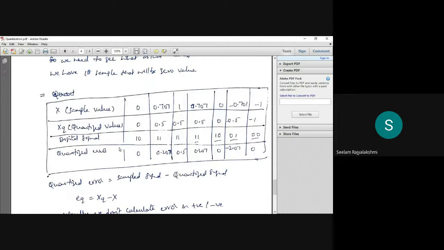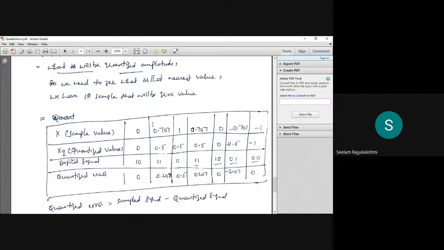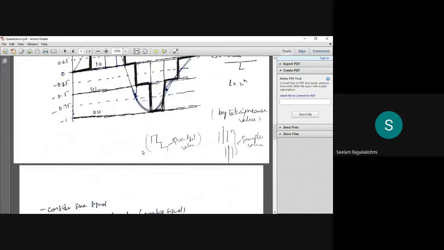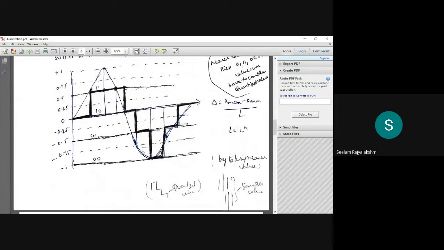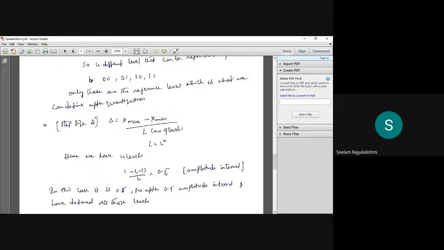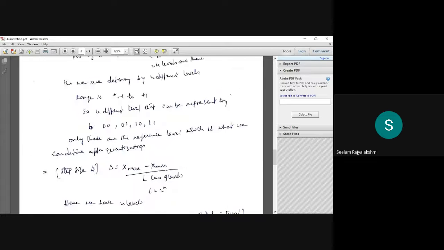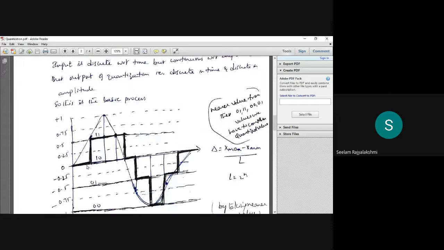Now let us see how we will draw the quantized values. We have to consider the nearest values. If you consider the sample value and these quantized values, here we have sample 0, quantized value 0. At 0 we have drawn here.